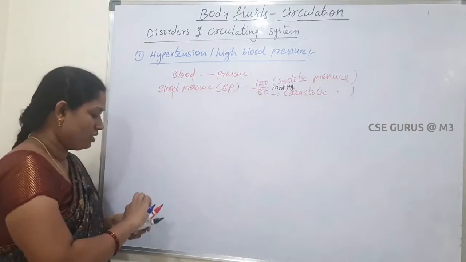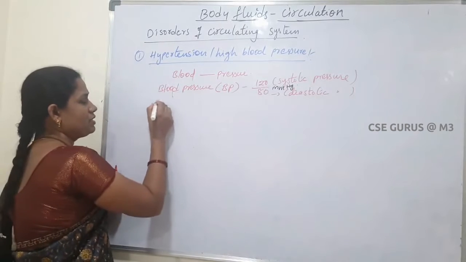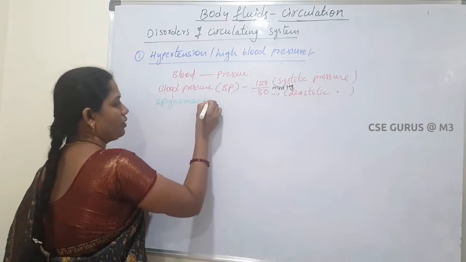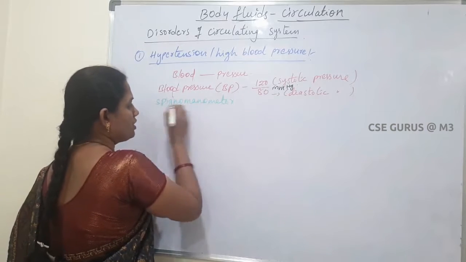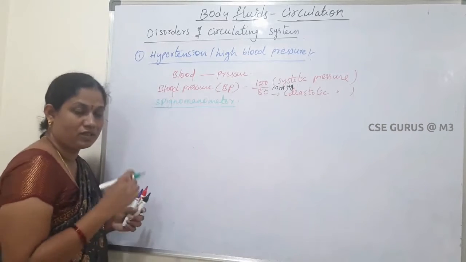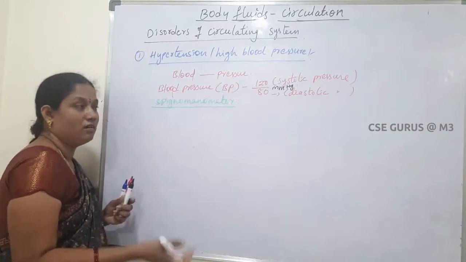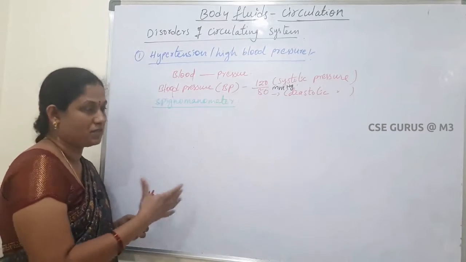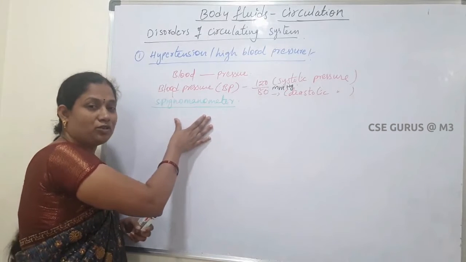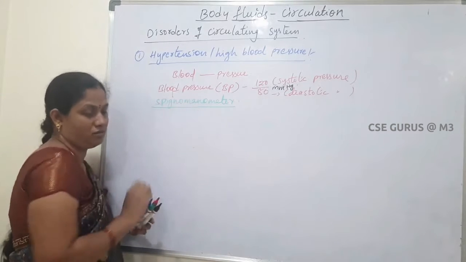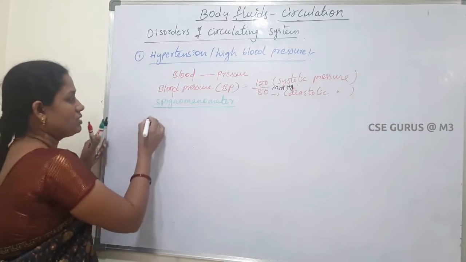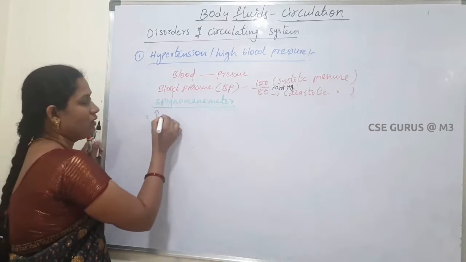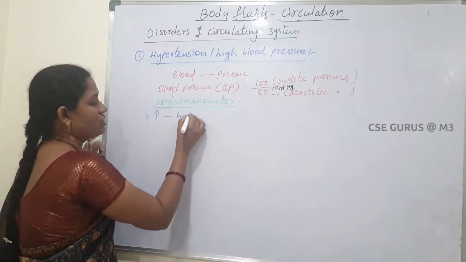Blood pressure is measured by an instrument called a sphygmomanometer. With its help we can measure our blood pressure. It is normally called a BP machine, but it is actually called a sphygmomanometer.